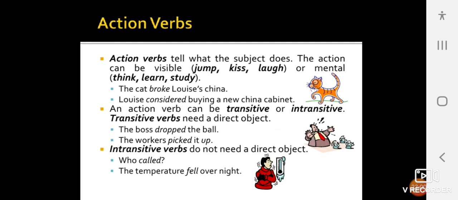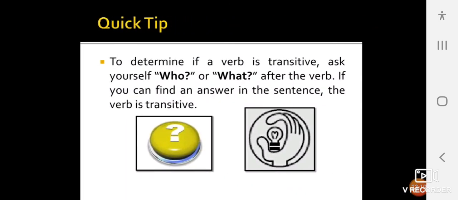An action verb can be transitive or intransitive. Transitive verbs need a direct object. The boss dropped the ball. The workers picked it up. Intransitive verbs do not need a direct object. Who called? The temperature fell overnight. To determine if a verb is transitive, ask yourself who or what after the verb. If you can find an answer in the sentence, the verb is transitive.